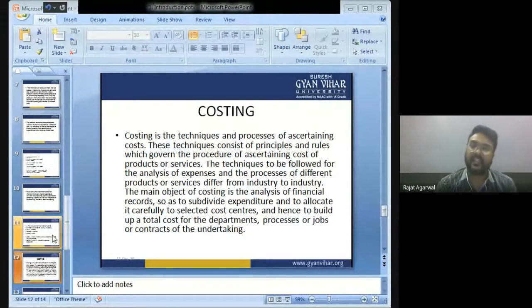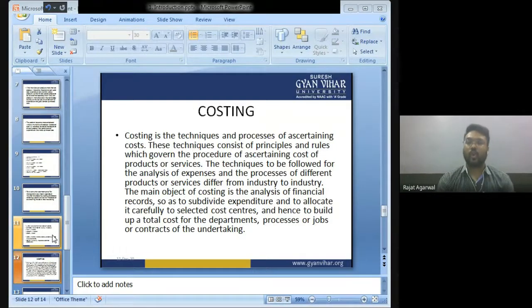The techniques to be followed for the analysis of expenses and the process of different products or services differ from industry to industry. The main objective of costing is to analyze financial records so as to subdivide expenditure and to allocate it carefully to selected cost units and hence to build up a total cost for the department, process, or jobs or contracts of the undertaking.